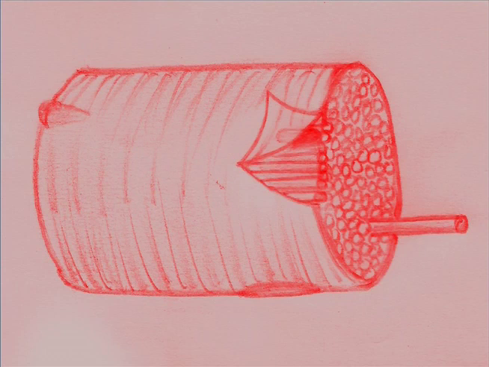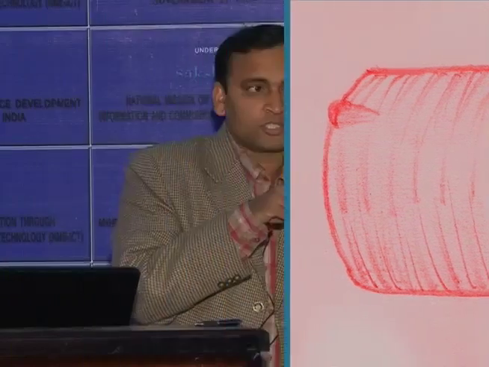So endomysium and perimysium, all the connective tissues, are parallel and continuous. Suppose this is one fascicle and another fascicle; when you wrap them completely, that is perimysium. So the layer parallel to endomysium is perimysium, and the layer parallel to perimysium is epimysium. Epimysium is the outermost covering of the muscle.